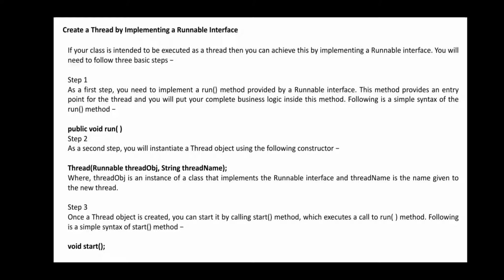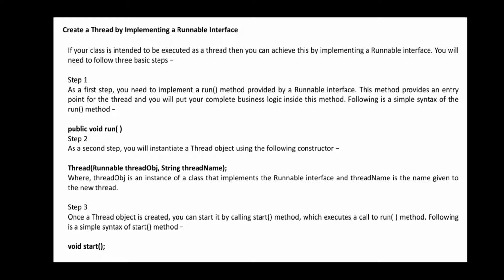Here, the thread object is an instance of a class that implements the Runnable interface, and thread name is the name given to the new thread. So it is going to say that if you wanted to define that thread as an interface, and its name should be a string value, at that position you are going to execute that statement. After that, within a run method, you are going to define a start function.